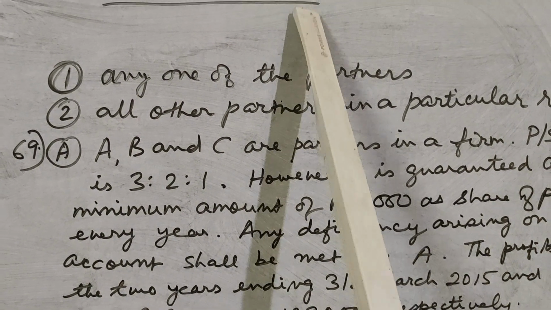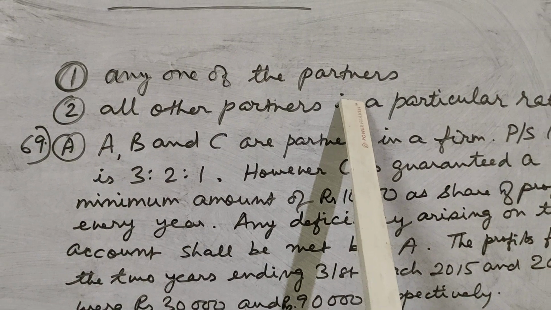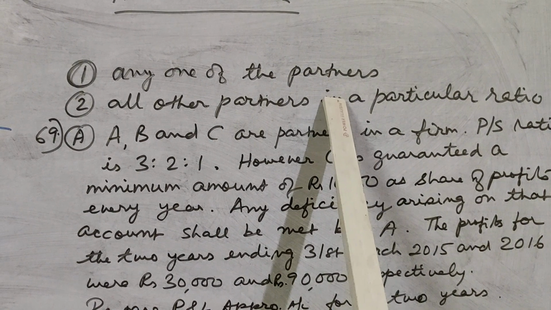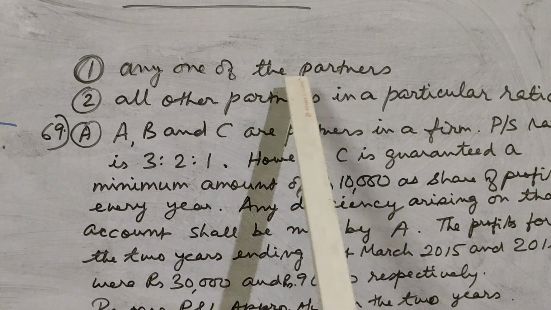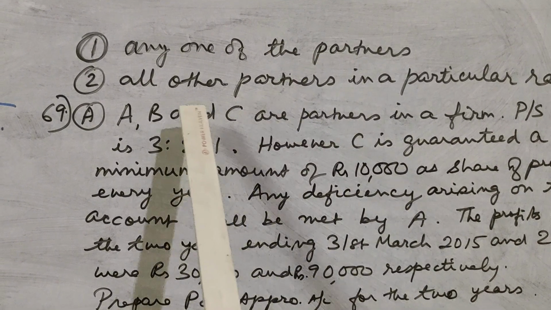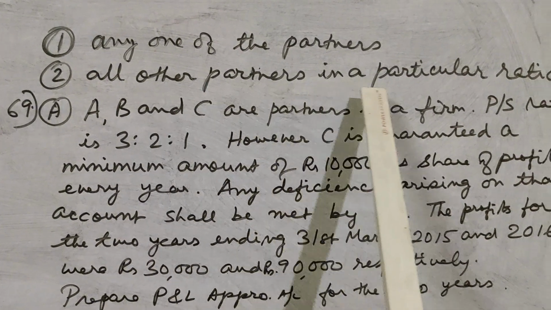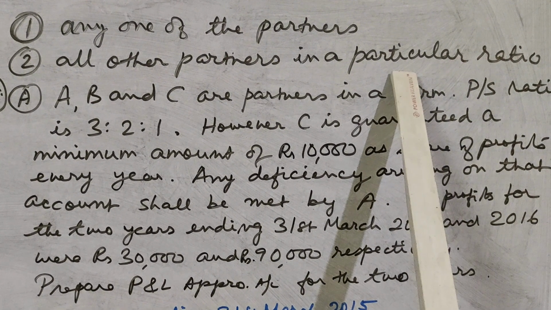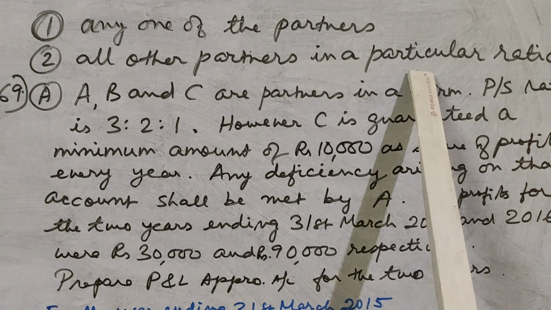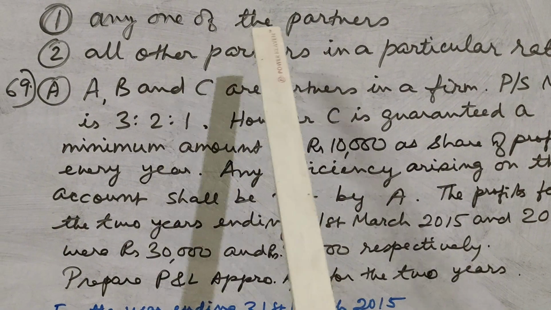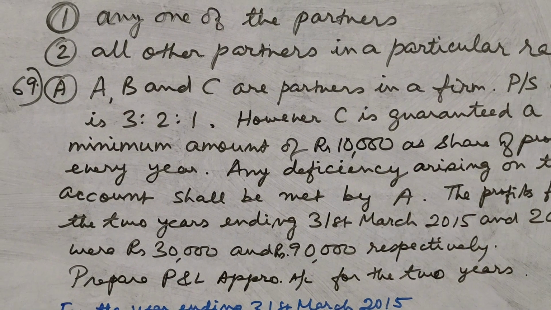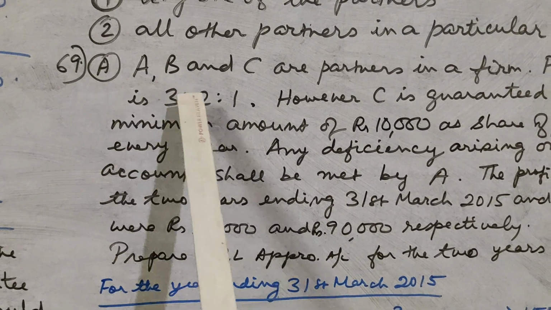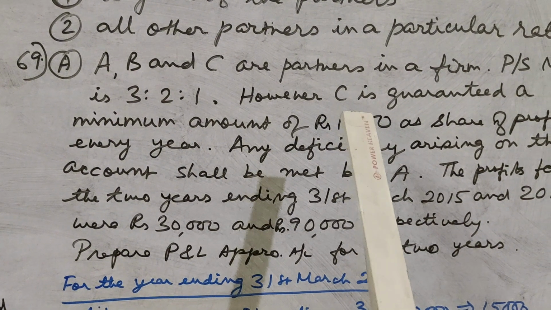So that guarantee may be given by any one of the partners. Like in our example A, B and C, there are three partners and C is given the guarantee by only A maybe, or only maybe by B, or all the other partners in a particular ratio. See like for example in our example there are three partners A, B and C. So C is given the guarantee by A and B in a particular ratio. So let us look at question number 69A to clear this particular concept of guarantee.